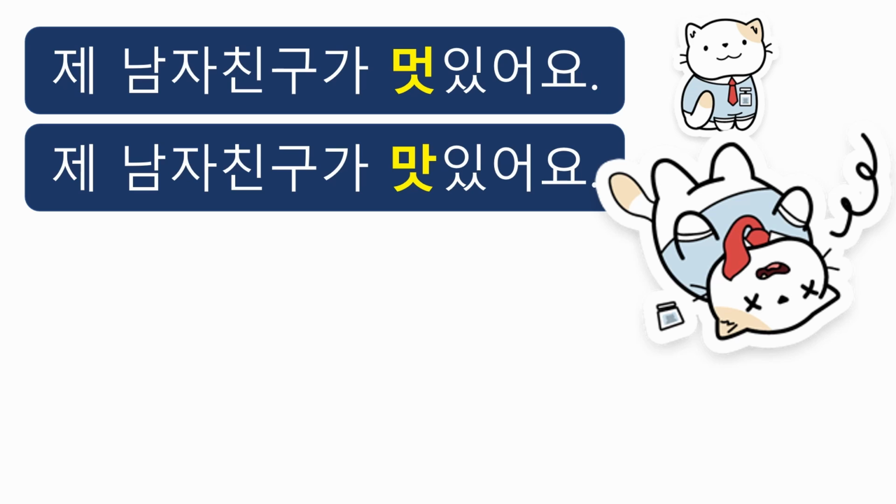Take a look at the words 멋있어요 and 맛있어요. The only difference is the vowel of the first letter. But the meaning is completely different. The first sentence, 제 남자친구가 멋있어요. My boyfriend is cool. But 제 남자친구가 맛있어요 means my boyfriend is delicious. No, don't eat your boyfriend.